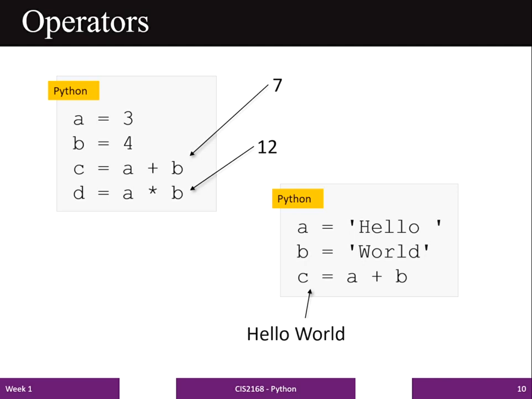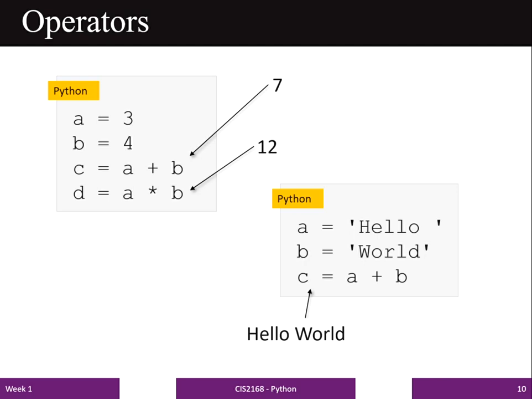I have given 2 examples in this slide. In the first example, I'm using the arithmetic operator plus and the arithmetic operator multiplication for adding and multiplying 2 variables A and B. Here you can see the value 3 is assigned to variable A, value 4 is assigned to variable B, and using this instruction and this instruction we are simply adding and multiplying, and storing the values in C and D respectively.